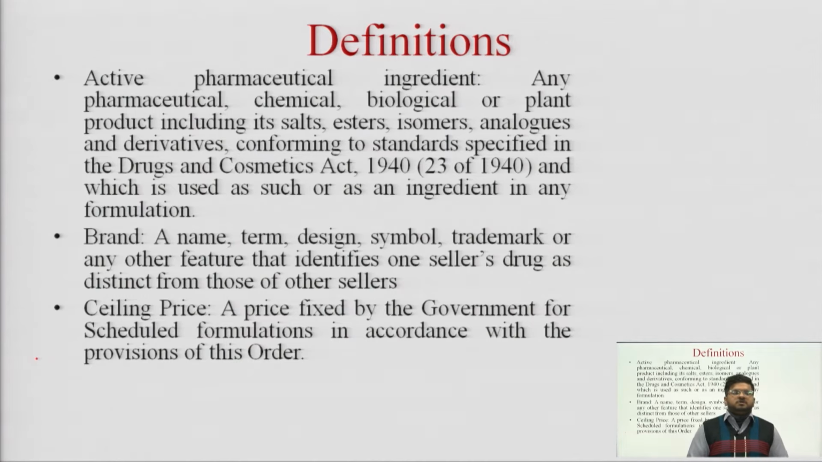So first, the definition of API. What is API? Any pharmaceutical, any chemical, any biological and plant product, including salts, esters, isomers, analogs and derivatives, conforming to standards specified in the Drugs and Cosmetics Act 1940 and rules thereunder, 1945, 23rd rule of the Drugs and Cosmetics Act 1940, and which is used as such as an ingredient in any formulation, is referred to as active pharmaceutical ingredient.